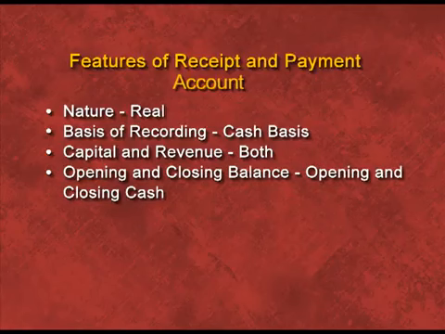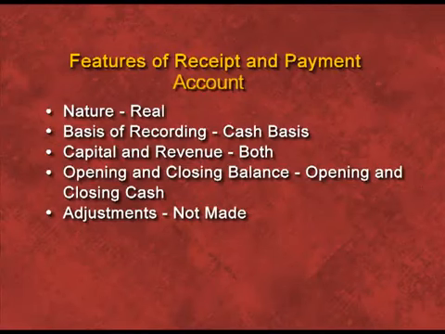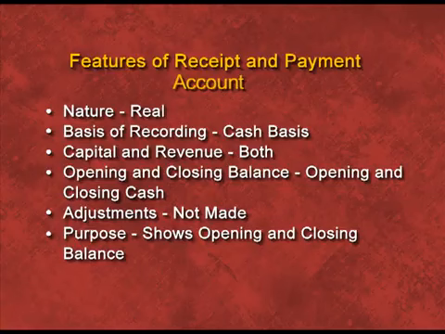Fourth point, opening and closing balances. We prepare receipt and payment account to check the cash balance in the beginning and to check the cash balance at the end. Fifth is adjustment. We need not make any type of adjustment under this because we have to record only cash transactions. If there is adjustment like outstanding, prepaid, accrued, advance, then we need not mention these types of adjustment. Lastly, purpose. Why we prepare receipt and payment account? The need is to check what is the opening balance of cash and at the end of the year what balance we have in cash account.